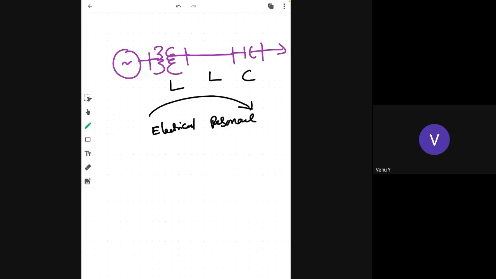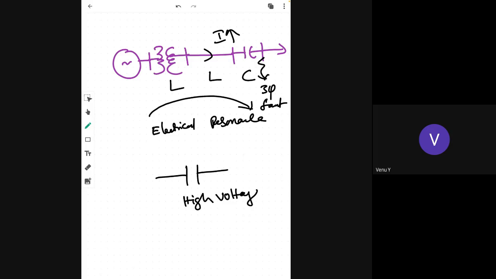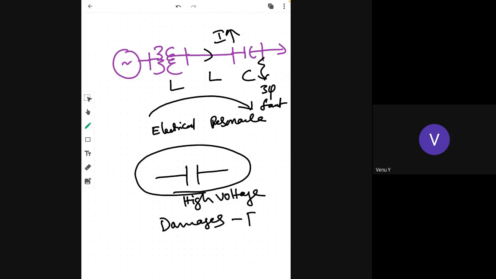Particularly during fault conditions, suppose a fault occurs here somewhere, a three-phase fault. During fault conditions, very high current is flowing through the system and creates a very huge voltage drop across the capacitance. High voltage is created. This high voltage will damage this capacitance. This phenomenon is known as ferroresonance.